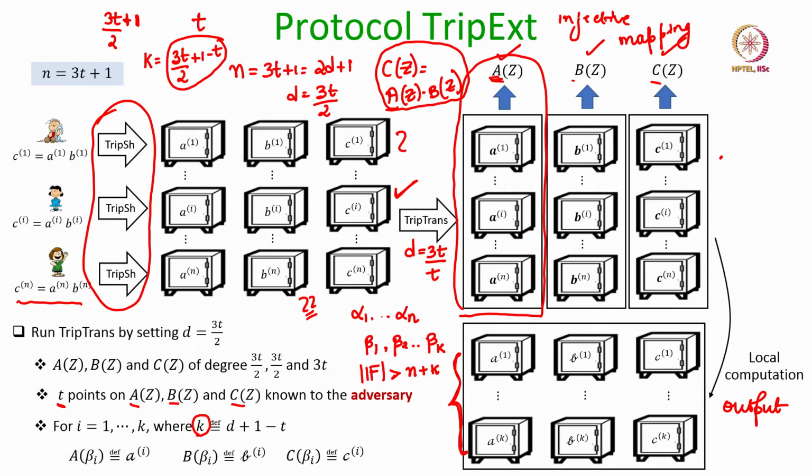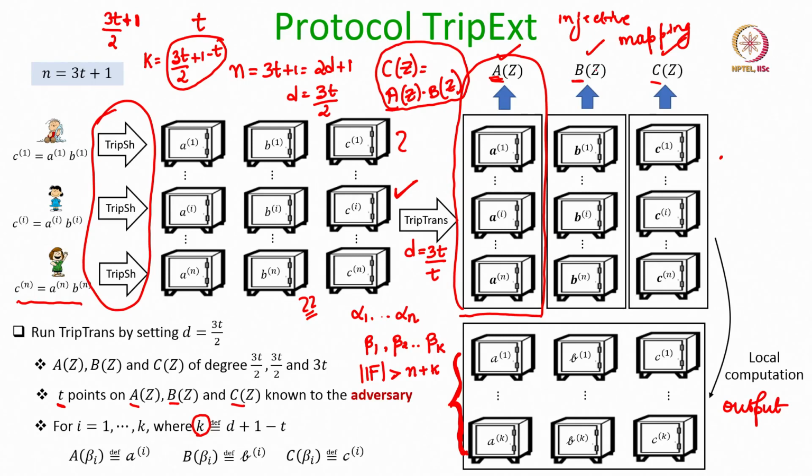And since the unknown components are random, they are randomly distributed. Of course, the adversary will have t shares for each of them, but they are randomly distributed. That does not help the adversary to find out the exact values of those unknown components. That automatically implies that even these k output A values are random for the adversary, except that the adversary has t shares for each of them. The same argument holds for the B polynomial.